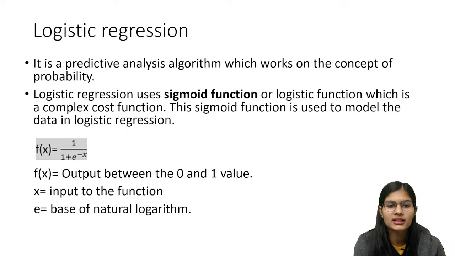Now, if I talk about logistic regression, it is a predictive analysis algorithm that completely works under the concept of probability. Here you have the function f(x) = 1 / (1 + e^(-x)). That is the function which goes in for logistic regression. f(x) gives the output between 0 and 1, x is the input to the function, and e is the base of the natural logarithm. It even uses sigmoid functions, or logistic functions.